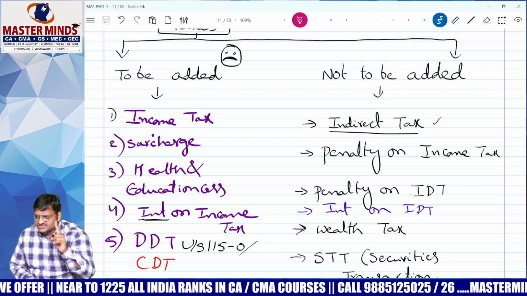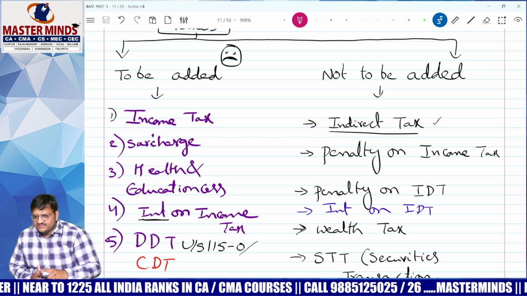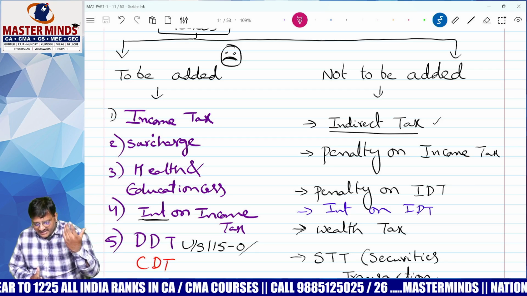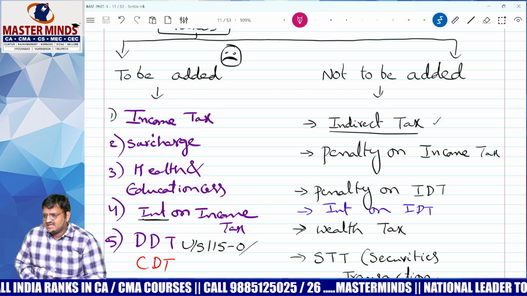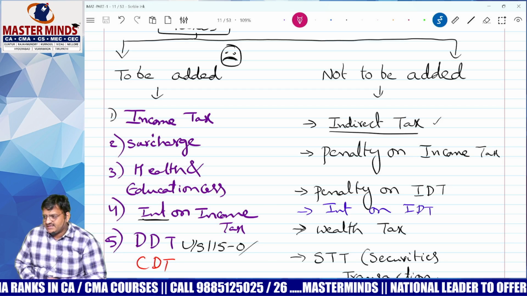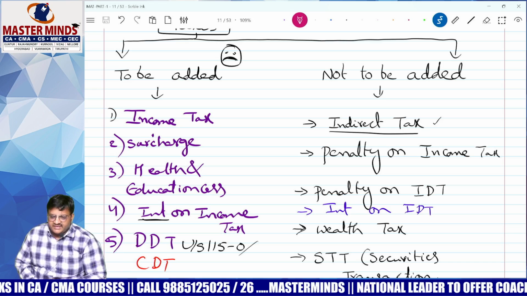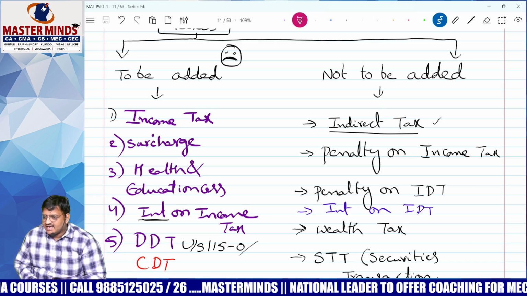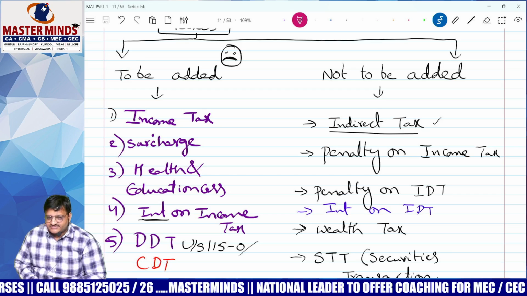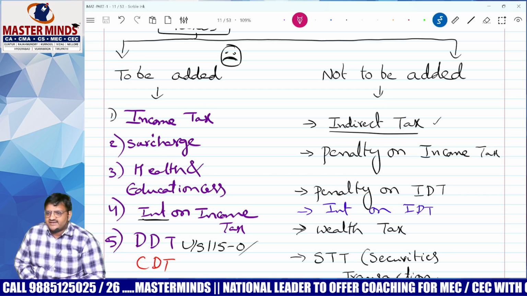What is the first figure there? Income tax paid or payable, surcharge, health and education cess, interest on income tax, dividend distribution tax or corporate dividend tax. These must be added back.